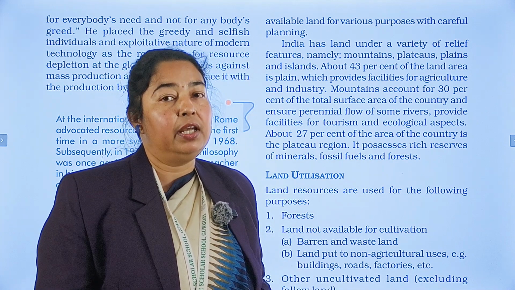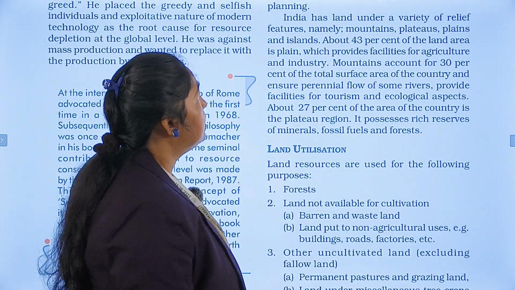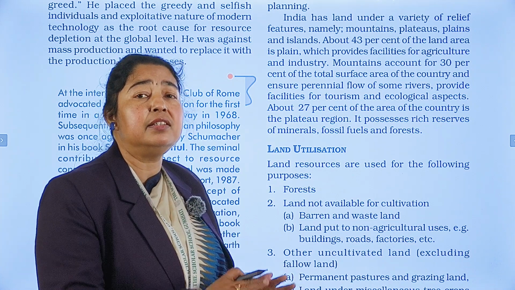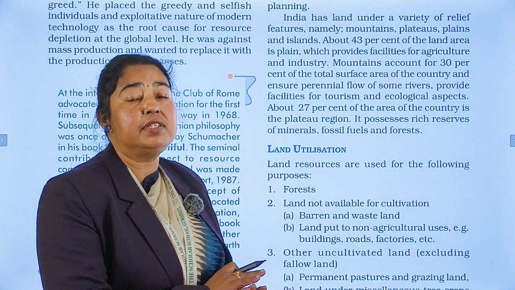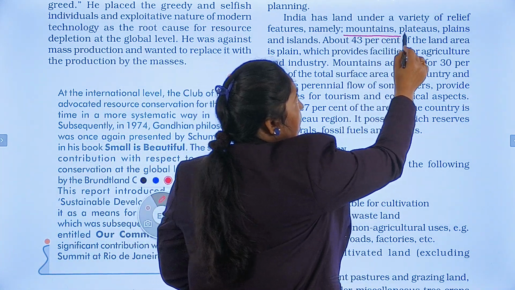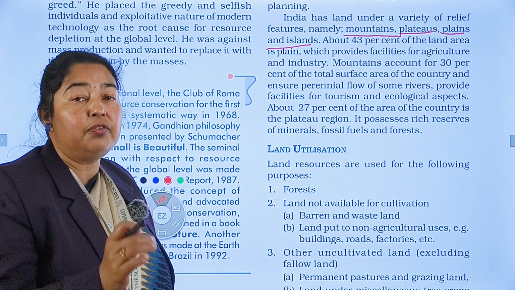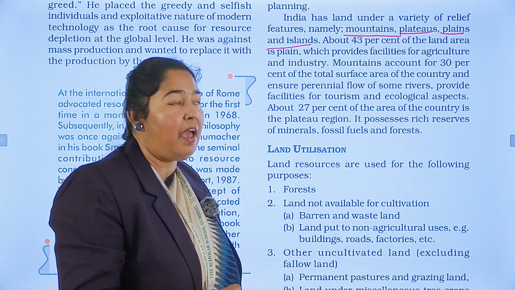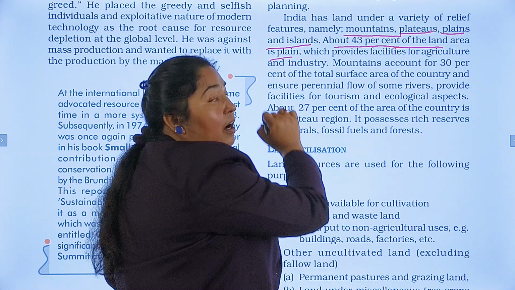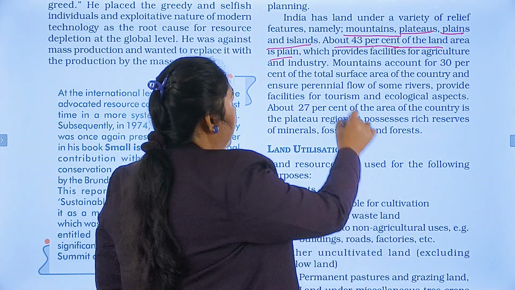Before we start with careful planning, we need to know the percentage of land. If we talk about India, here we see that India has land under a variety of relief. Already I said that India is a land with diverse relief. India has mountains, plateaus, plains, islands. Now what is the percentage of each relief that India has? About 43% of land area is plain. India is covered with 43% of plain.